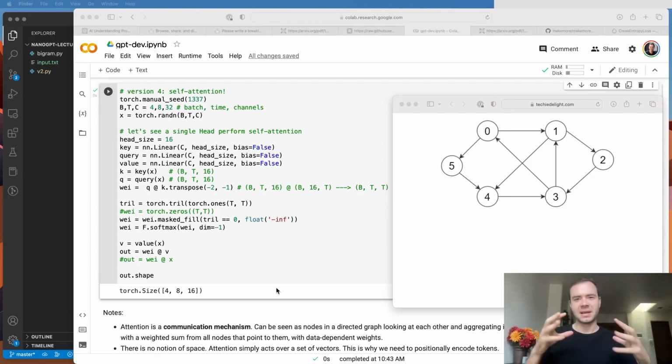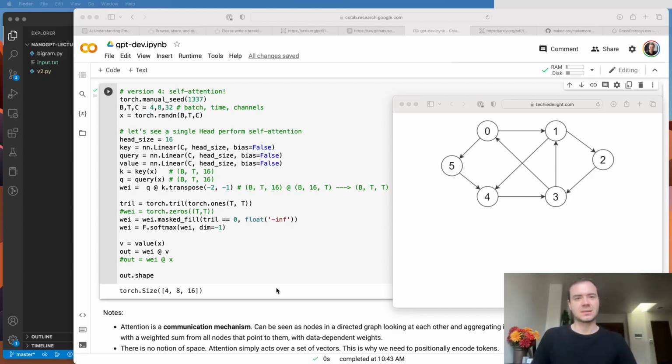The second note is that notice that there's no notion of space. So attention simply acts over a set of vectors in this graph. And so by default, these nodes have no idea where they are positioned in space. And that's why we need to encode them positionally and give them some information that is anchored to a specific position so that they know where they are. And this is different from, for example, convolution, because if you run a convolution operation over some input, there's a very specific layout of the information in space, and the convolutional filters act in space.